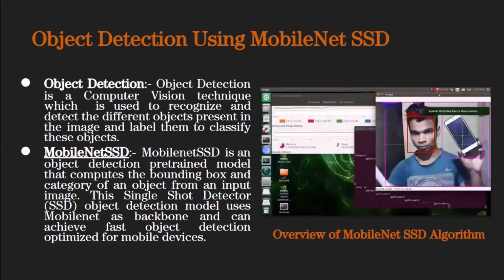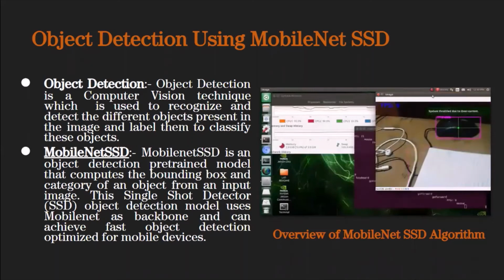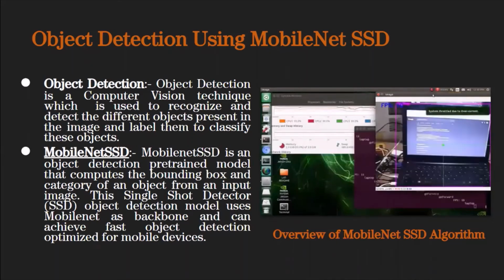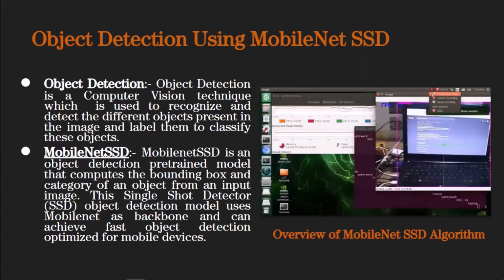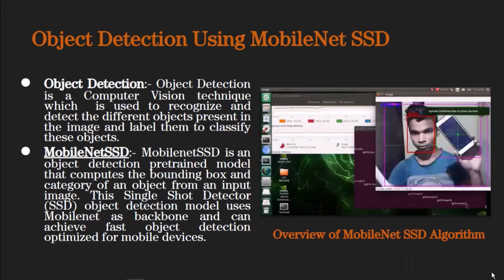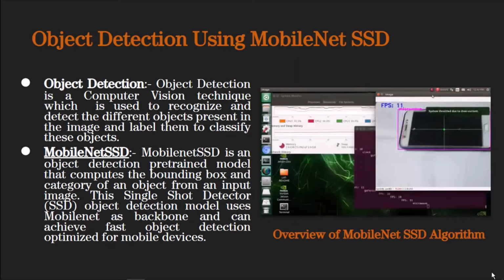So how is it functioning? As you can see in this video, there are multiple bounding boxes and there is a label over each box. So how is it actually happening? Whenever we give a live feed to the webcam, there are multiple bounding boxes and a label over each bounding box.